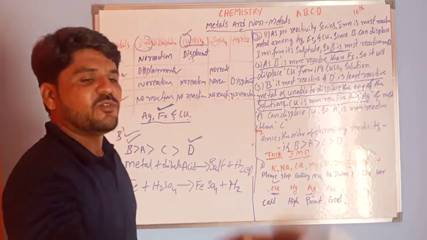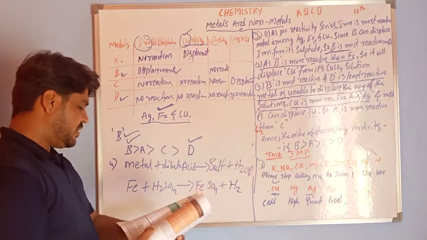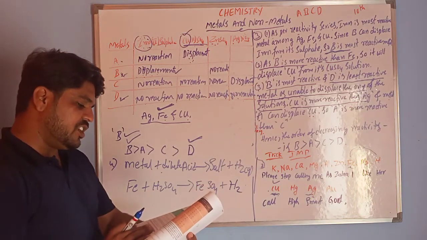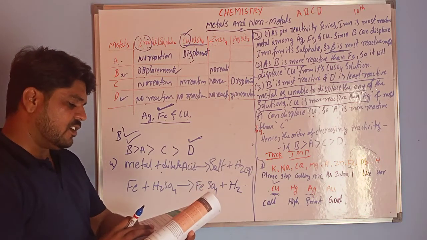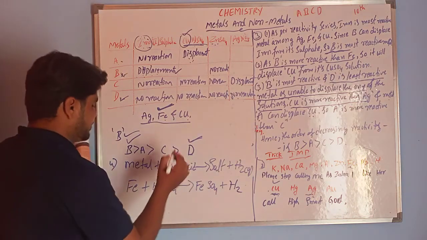So one more question is there, that is the last question, the fifth question. What would you observe when zinc is added to a solution of iron sulfate?